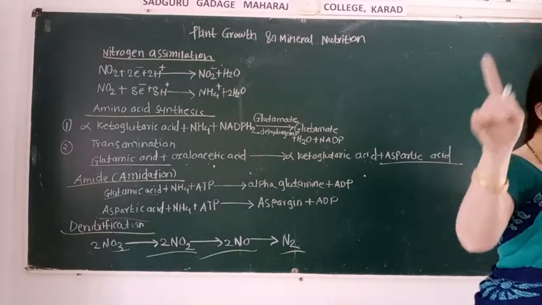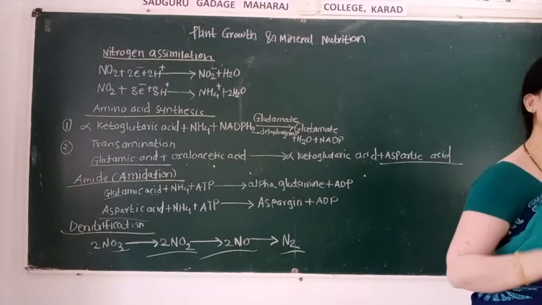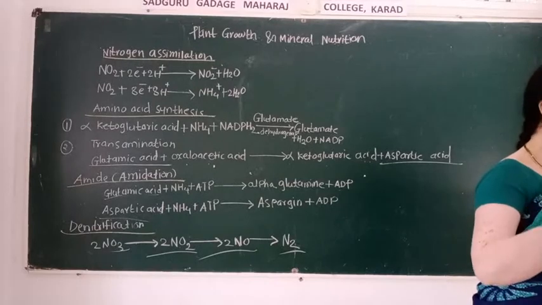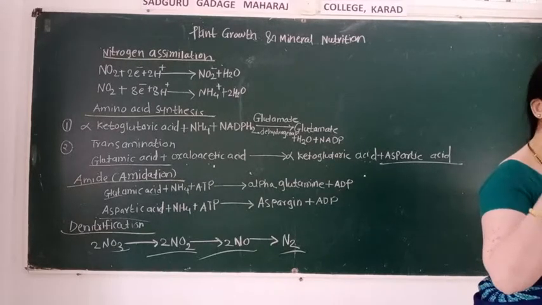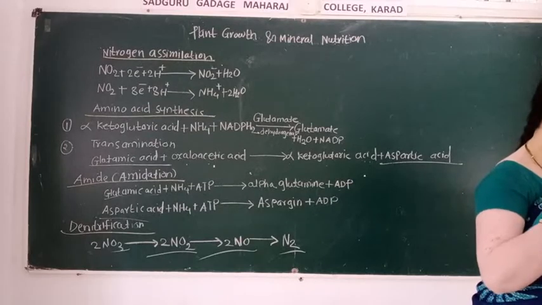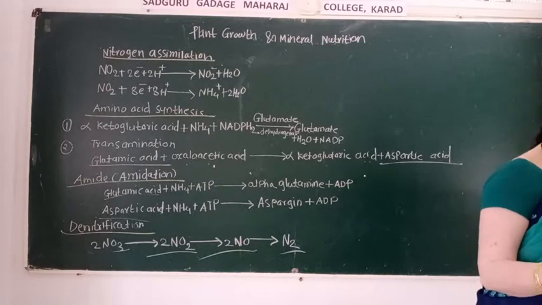In this way the nitrogen cycle takes place continuously, and movement of nitrogen takes place from soil, into the plant and animal, then into the atmosphere.